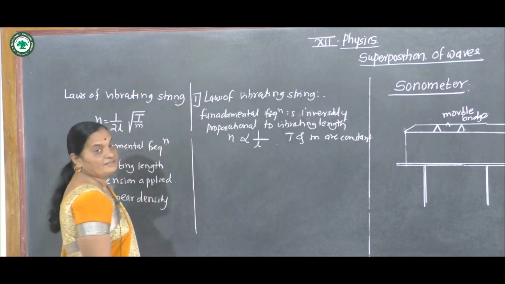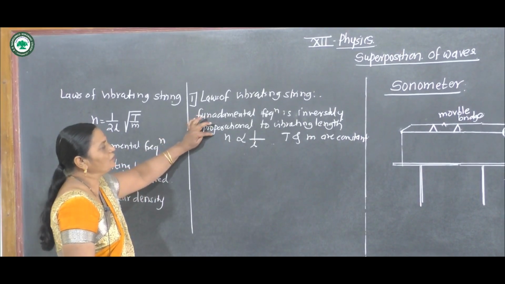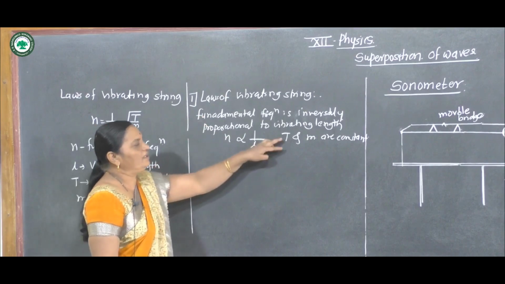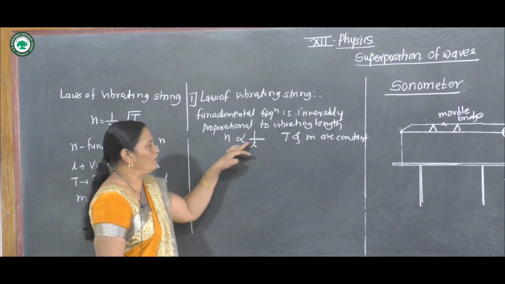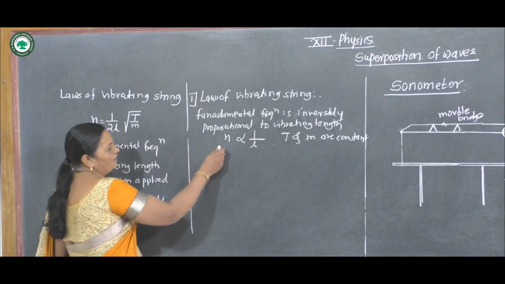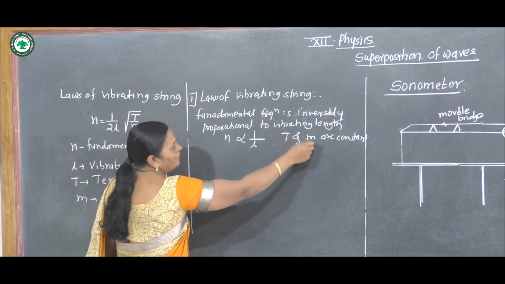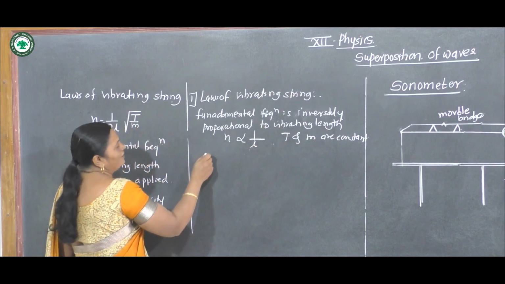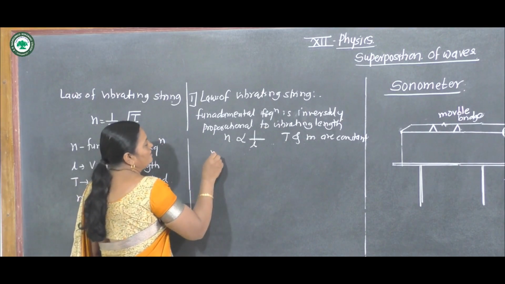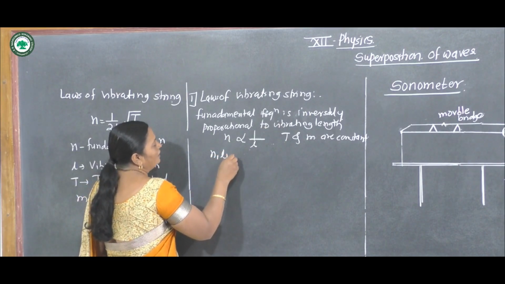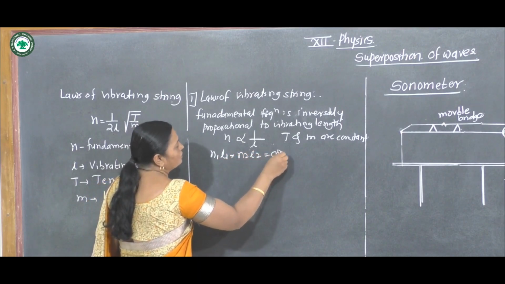Now in this case, fundamental frequency is inversely proportional to vibrating length when tension applied and mass per unit length are constant. Suppose we consider two cases, that is N1 L1 is equal to N2 L2, which is equal to constant.